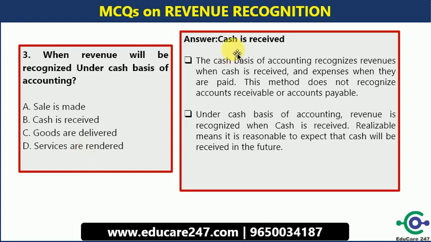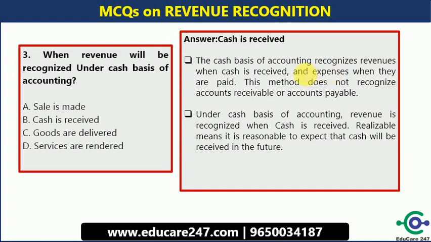So among all these options, the correct one is cash is received, that is your option B. So here we are talking about the cash basis accounting. Whenever we talk about the principle of revenue recognition, it links with two kinds of accounting: one is accrual and the second is cash basis. In this question, the demand of the question talks about the cash basis of accounting. So definitely the revenue will be recognized when cash is received.